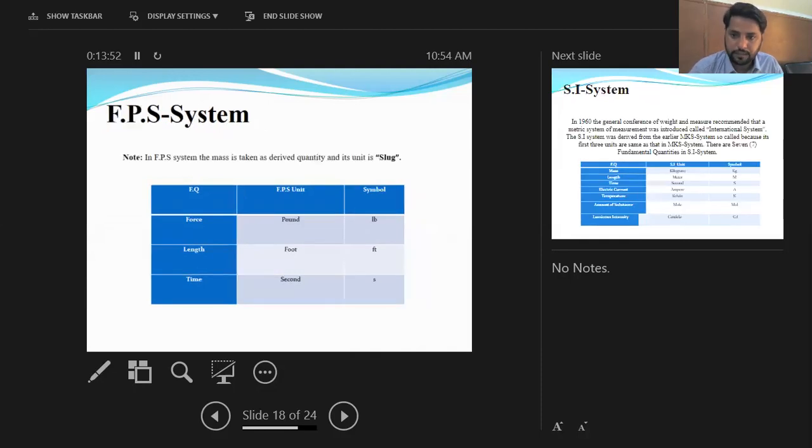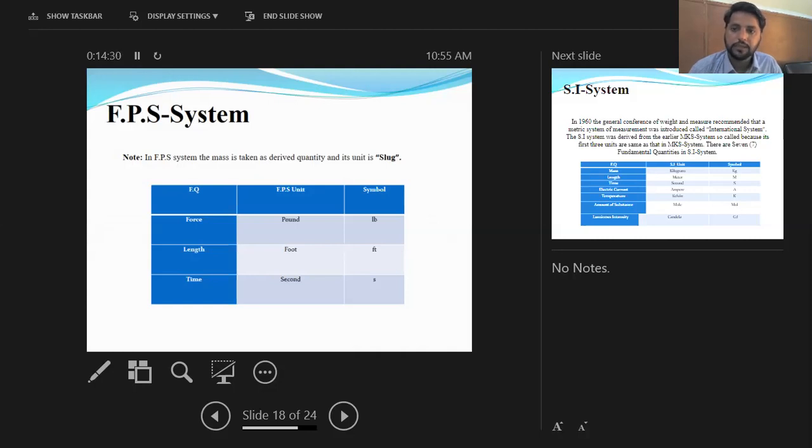Then we have the FPS system, which is called the foot pound second system, or simply it is also called the British engineering system. In this system, the fundamental quantities were taken as three, which were force, length and time. Here the mass was replaced, and in the place of mass, force was taken and called a fundamental quantity. And their FPS units are: force is expressed in pound, length is expressed in foot, while time is expressed in second.